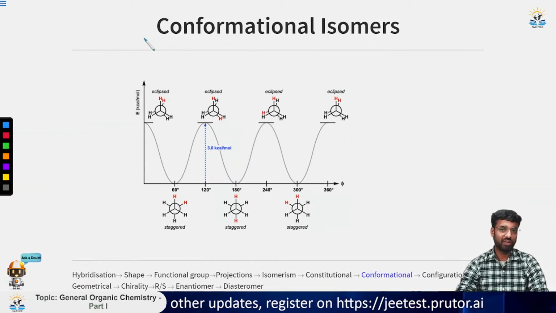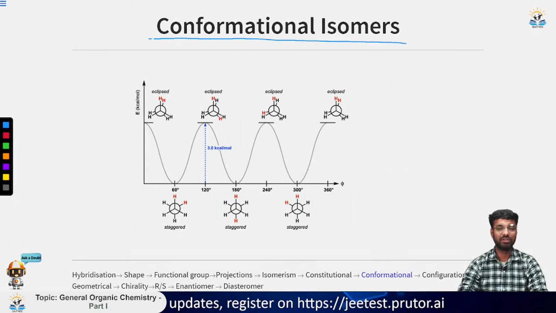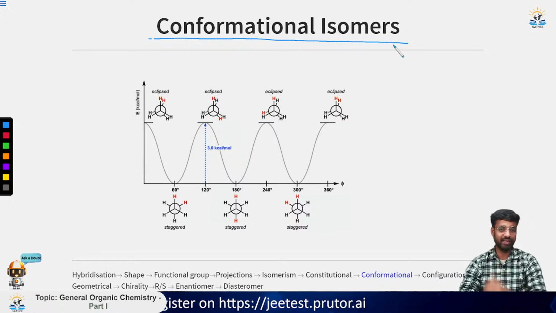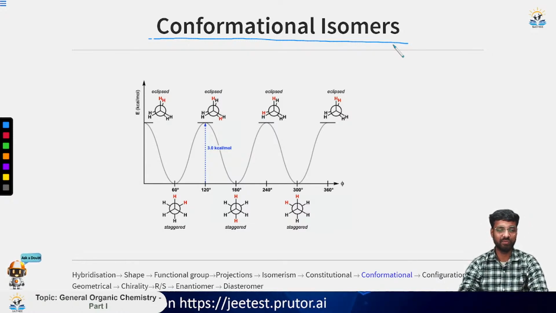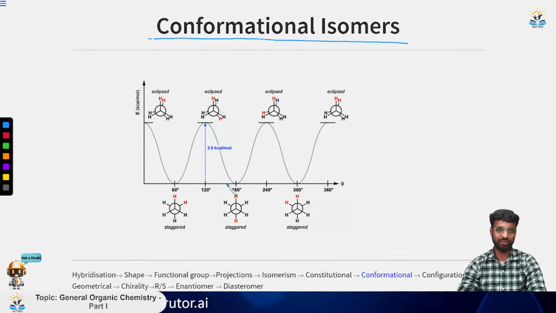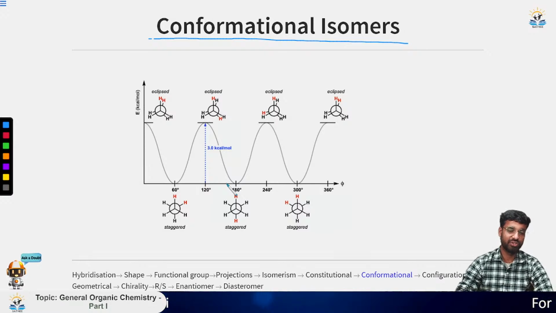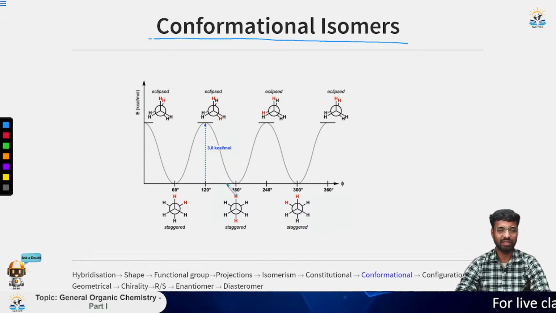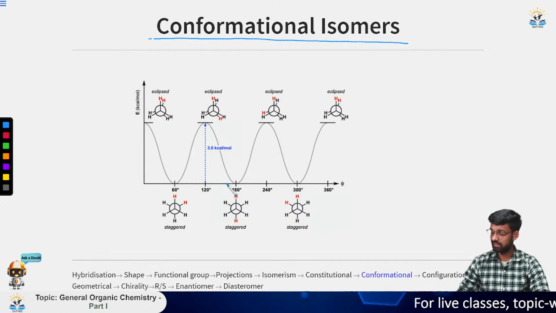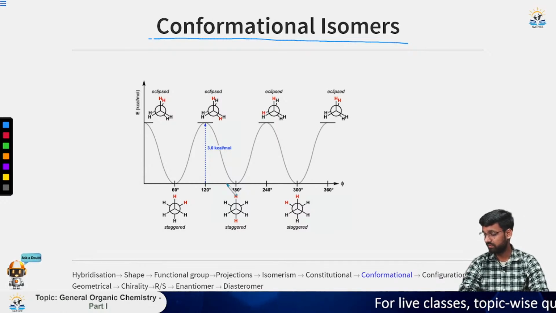Now let us move to conformational isomers. So what is a conformational isomer? I have told you earlier that they can be simply interconverted from one compound to another just by rotation. Here is a graph of energy against conformation. We are changing the position of the nucleus by rotating it along the single bond and seeing what energy change we observe.